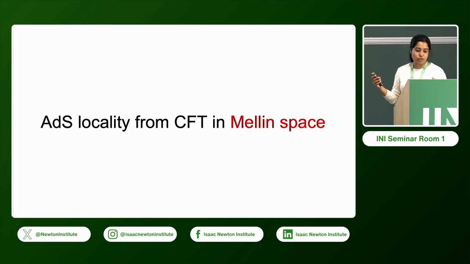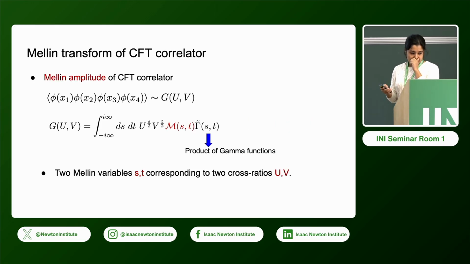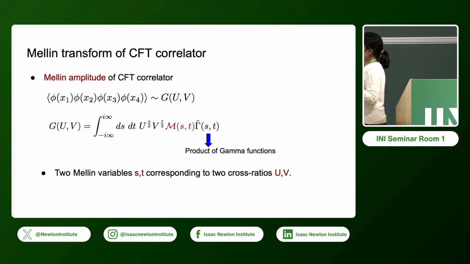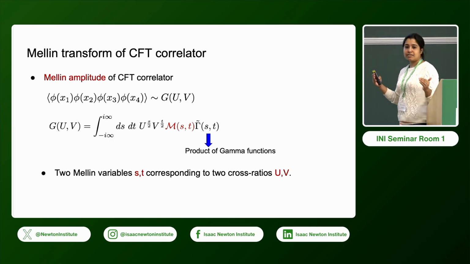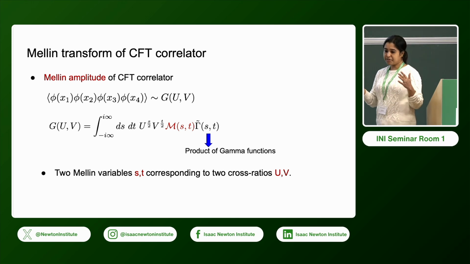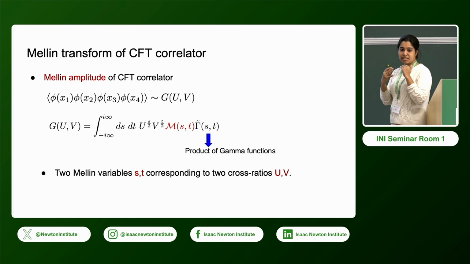So now let's talk about how AdS locality can be derived from CFT in Mellin space. So this is the same thing in Mellin space. So what is a Mellin transform? If you have a CFT correlator and you go to Mellin space, then some of the symmetries are manifest.